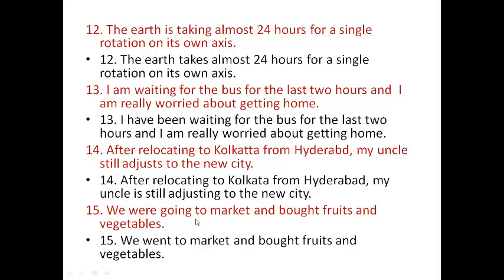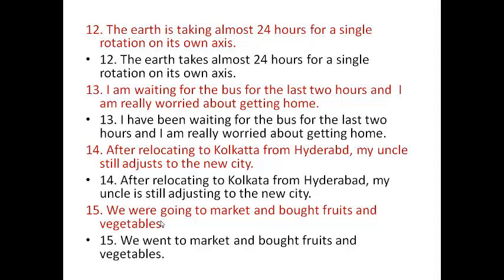Next, we were going to market and bought fruits and vegetables. It is wrong. The two actions took place one after another.